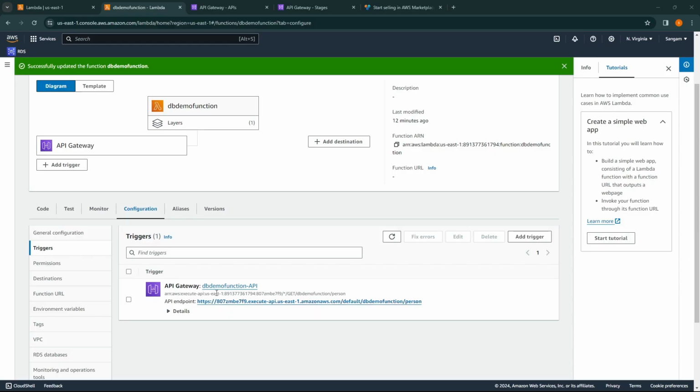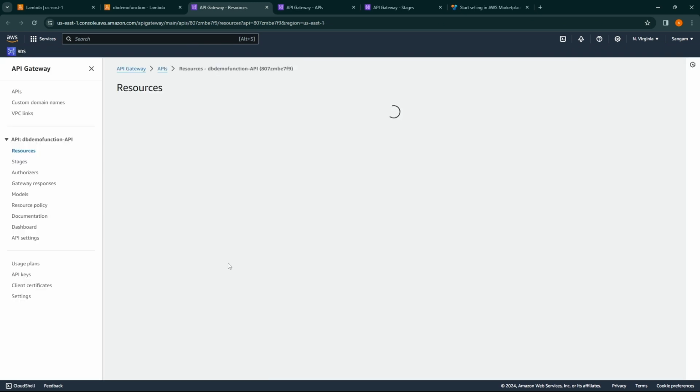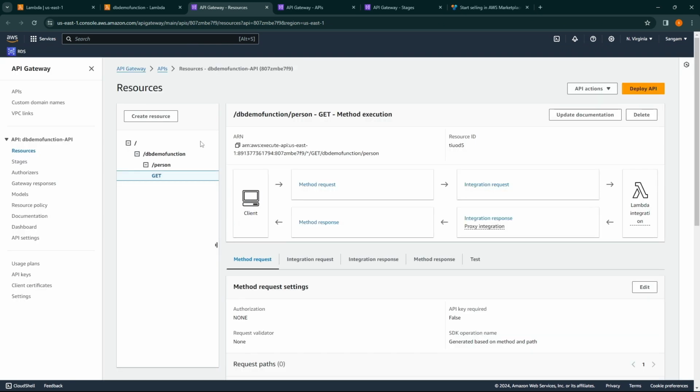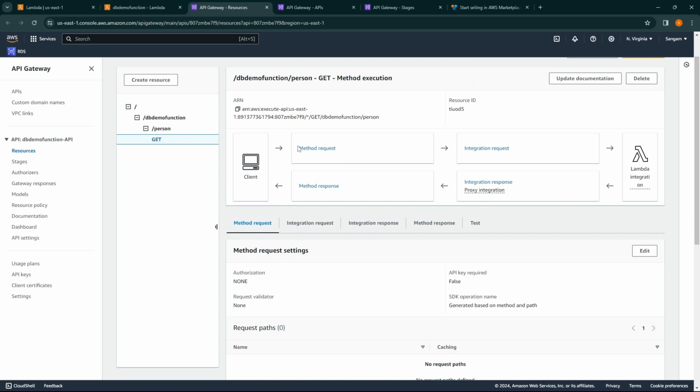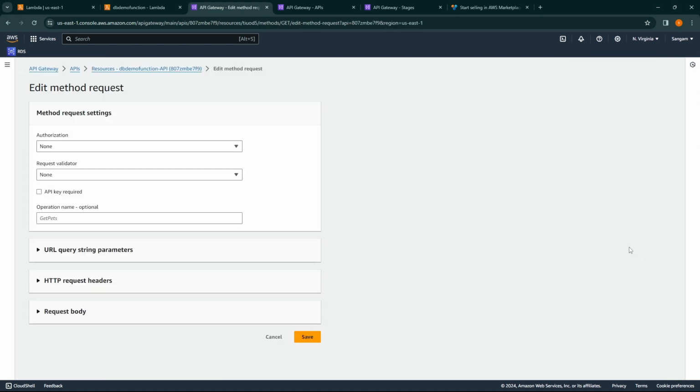So simply select your API gateway, and make sure you are in your get method under your resources. After that, click on method integration. As you can see here, the API key required is set to false. Now click edit, and after that click on save.